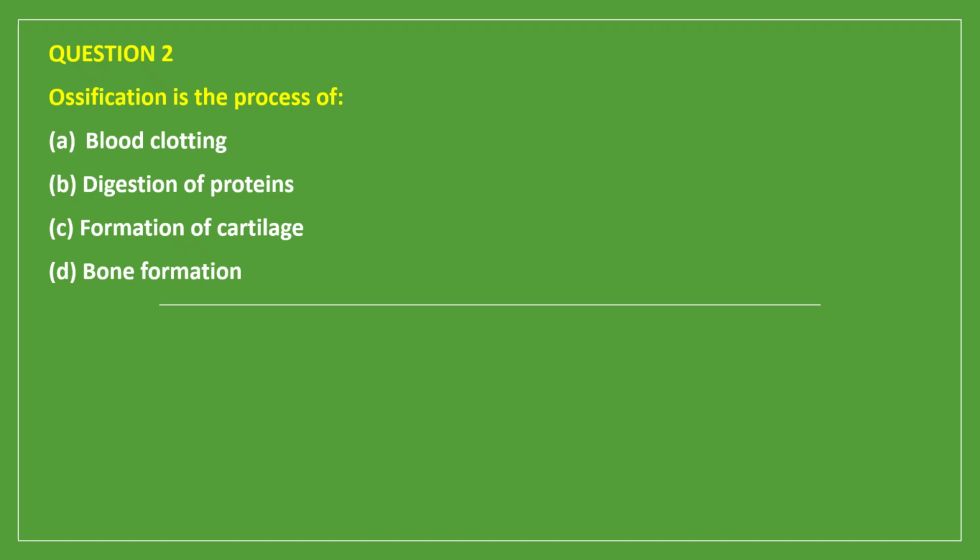Question number 2. Ossification is the process of A. Blood clotting, B. Digestion of proteins, C. Formation of cartilage, D. Bone formation. So the correct answer for this question is D, that is ossification means bone formation,